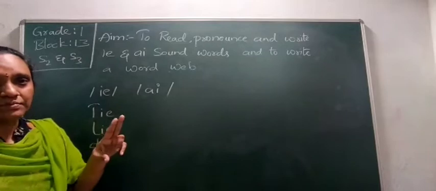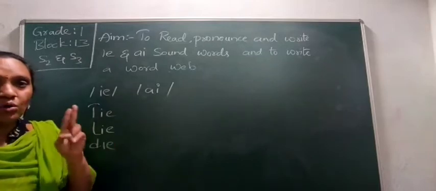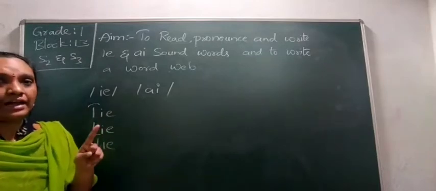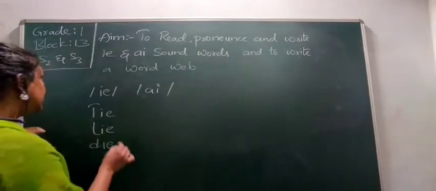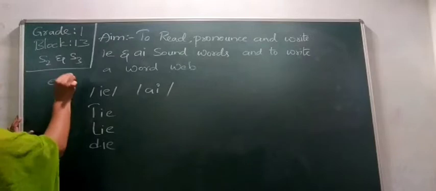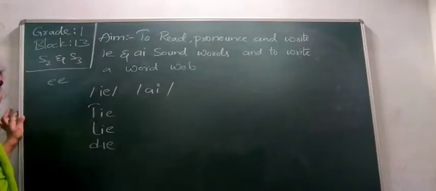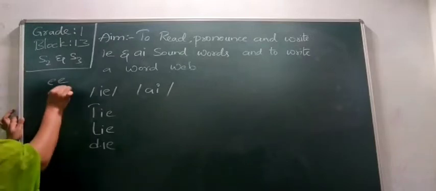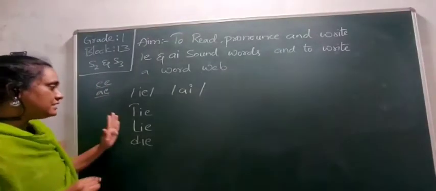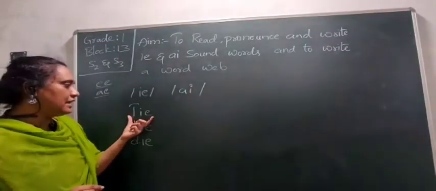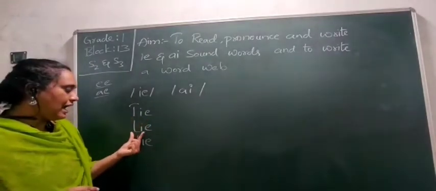IE, two vowels. Previously we discussed that when two vowels are there, only one vowel is pronounced but not the two. In a vowel theme, previously we observed EE words and also other words where we pronounce only the E sound, and here also the E sound only. In the same way, we can see IE. Tie, lie, die.